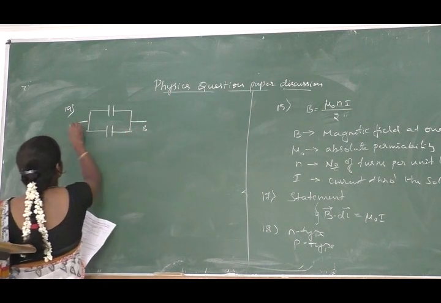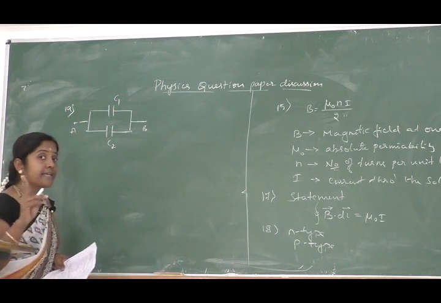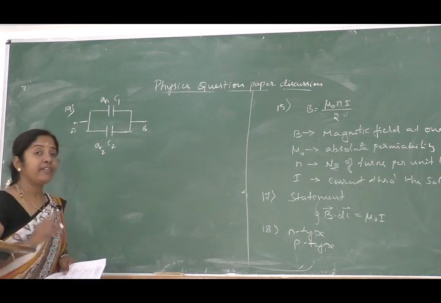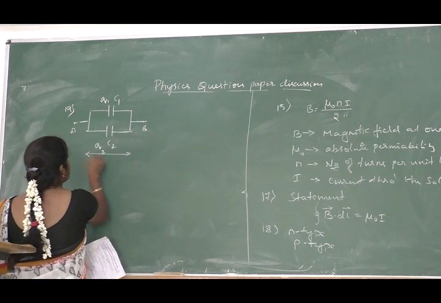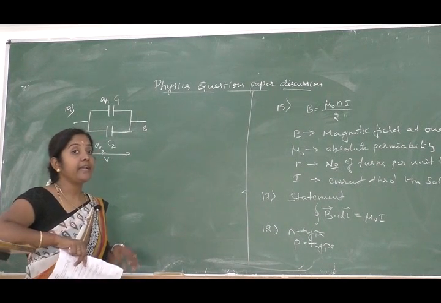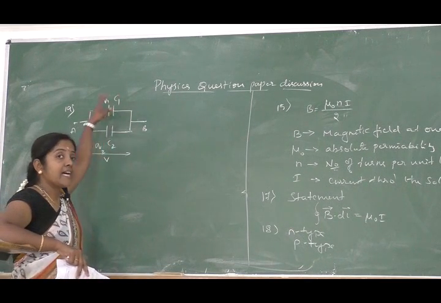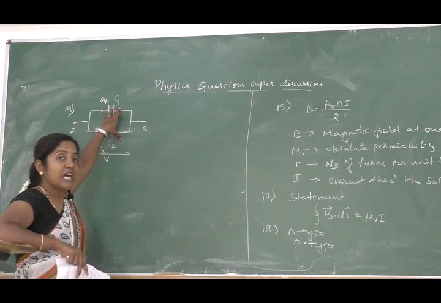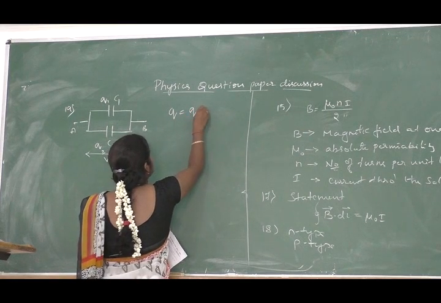Parallel combination across the 2 ends, that is AB. C1 and C2 are the 2 capacitors and they carry a charge, that is Q1, Q2. And we know that in parallel combinations the potential difference across the 2 capacitors is same. Potential difference is the same in a parallel combination, but the charge doesn't remain the same. The total charge of the combination is always equal to the sum of the charges of the 2 capacitors, that is Q is equal to Q1 plus Q2.